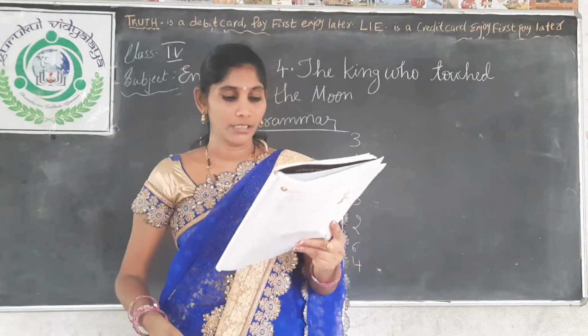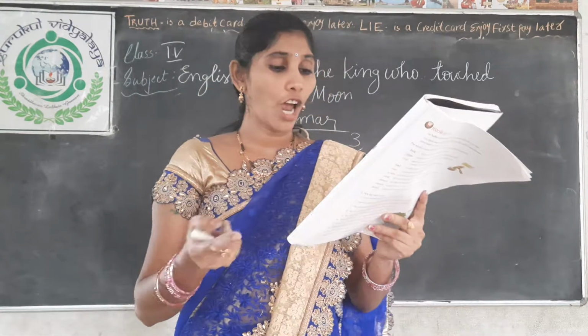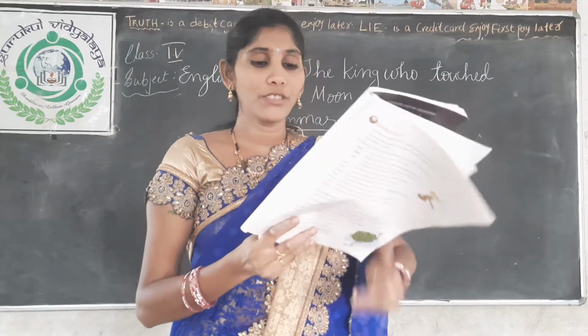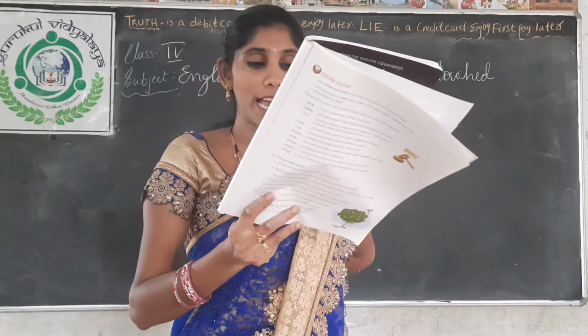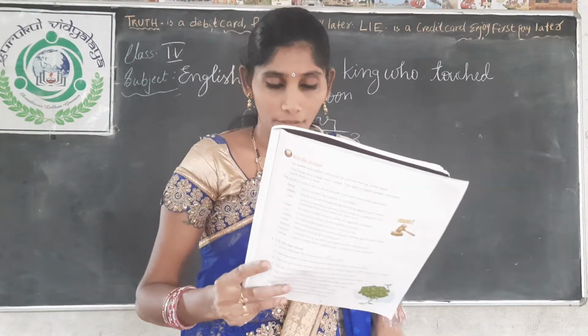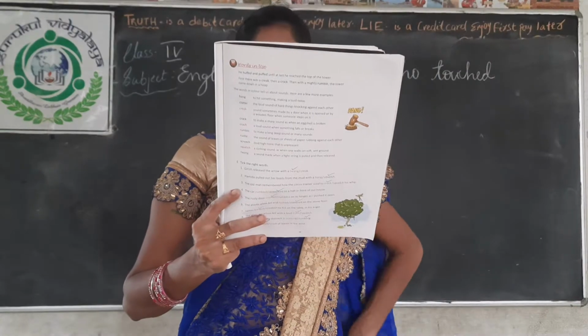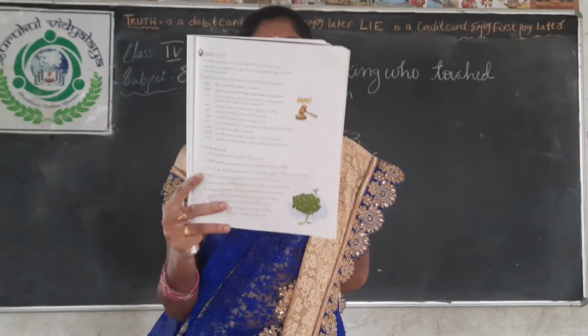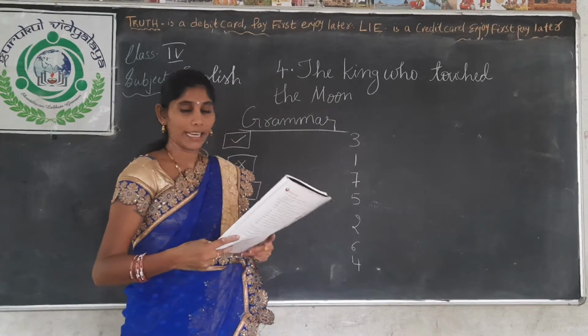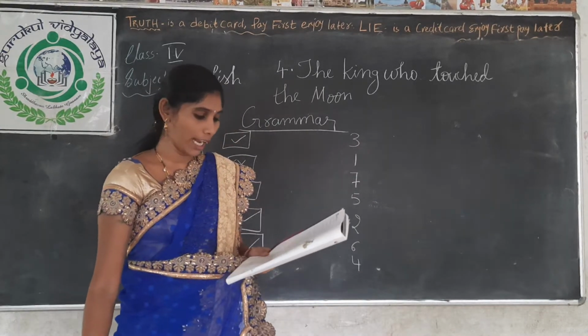I want you to build a real tall tower. I must reach up into the sky. Who said these words to whom? Can anybody tell, children? Yes, the king said these words to the royal carpenter.